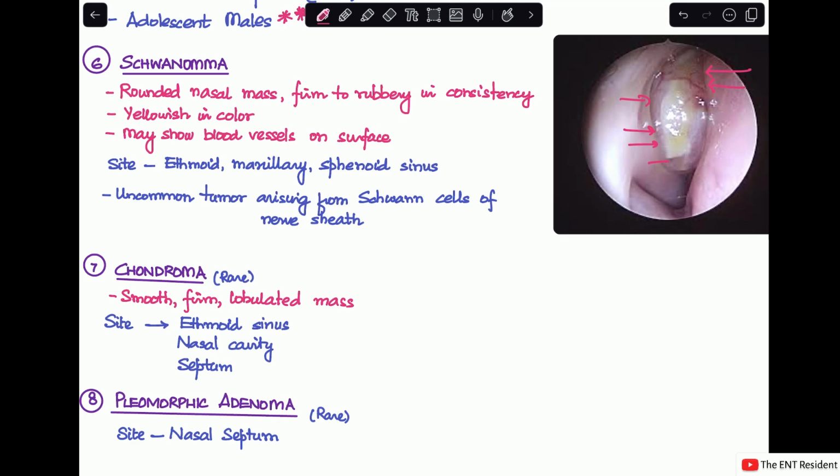And the site of origin is usually the ethmoid, maxillary, or the sphenoid sinus. It is a very uncommon tumor arising from Schwann cells of the nerve sheath.